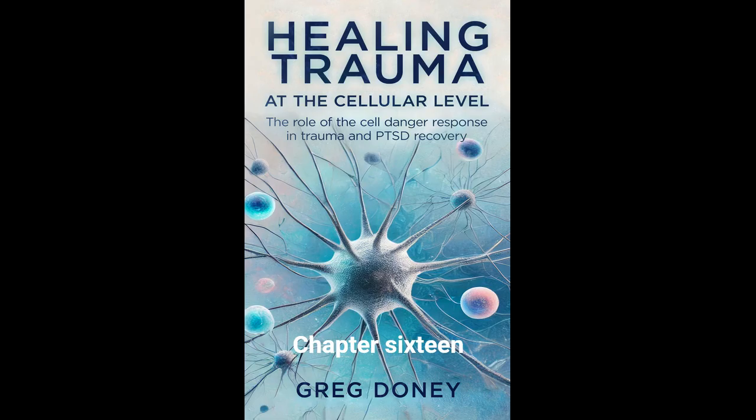Therapeutic implications. Targeting CDR and cancer. Given the strong links between chronic CDR and cancer, targeting its metabolic and inflammatory components presents a promising therapeutic strategy. Therapies aimed at restoring mitochondrial function, resolving inflammation, and supporting proper immune function could help prevent or treat cancer.